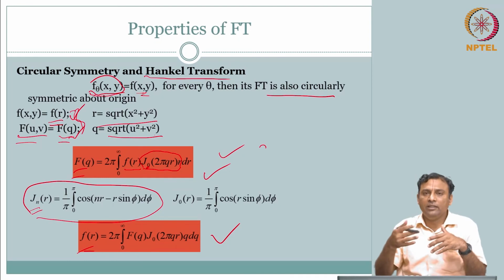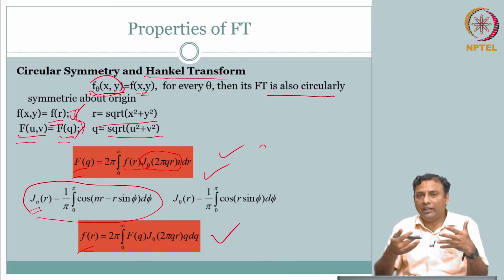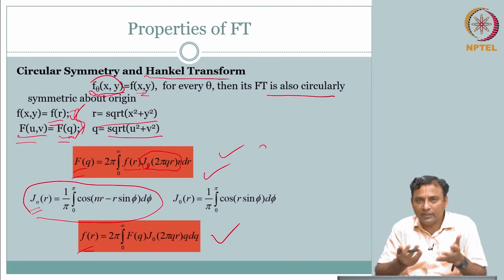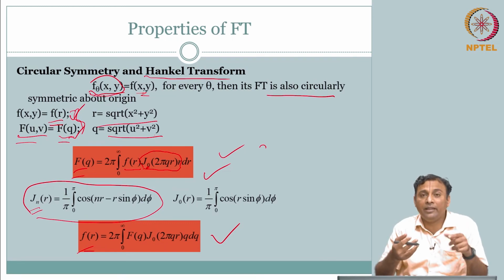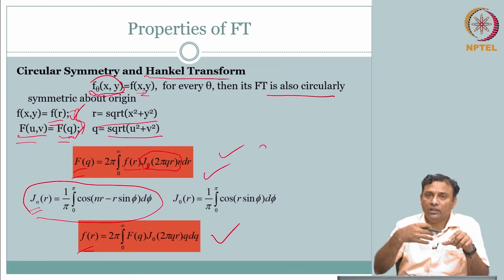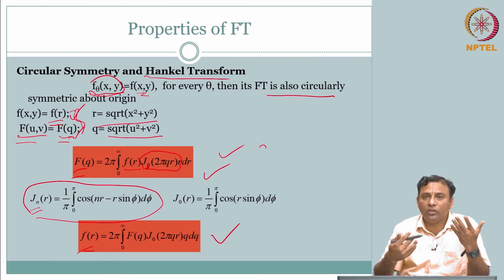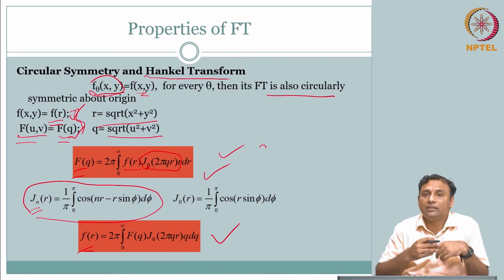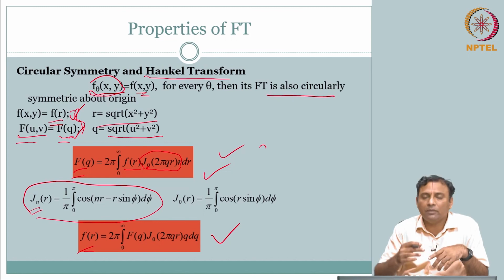So most of the time, rotation invariance is expected, and then your system response, your system function, your PSF or point spread function or impulse response, will be circularly symmetric as well. So, this is something that you will encounter.